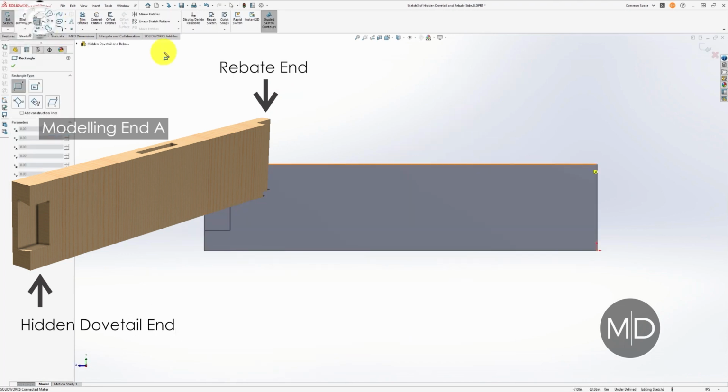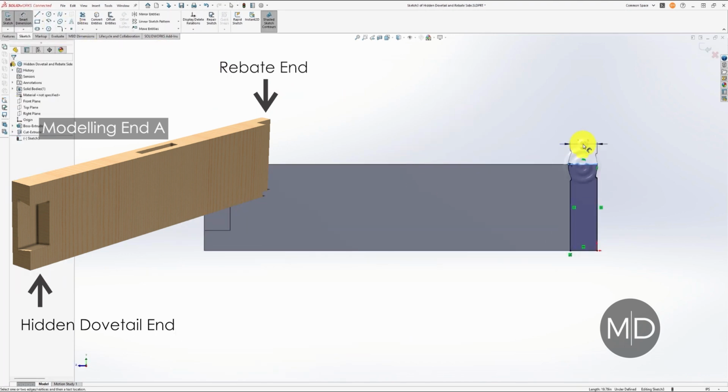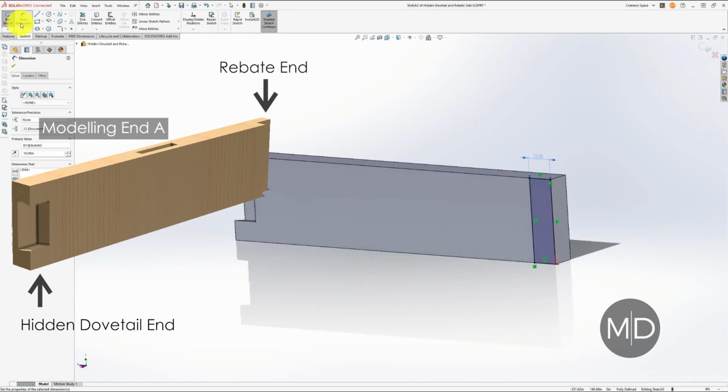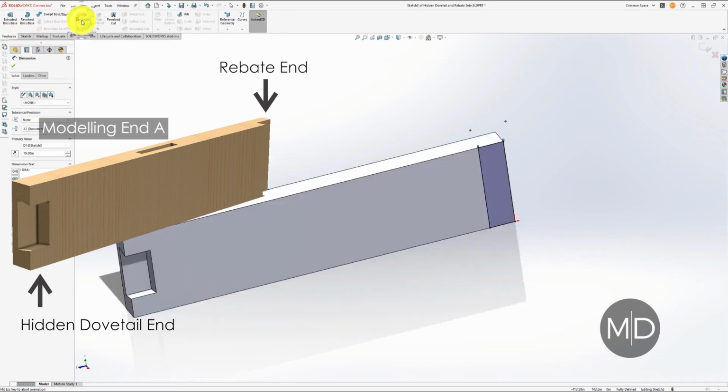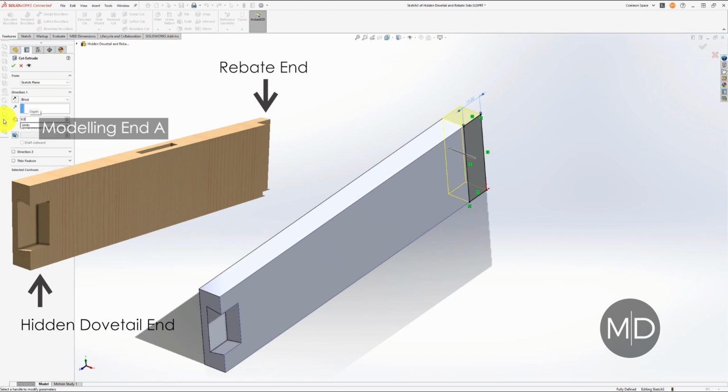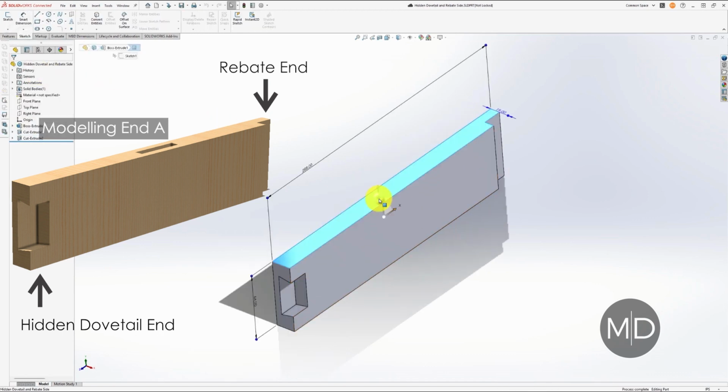From there, I'm just going to flip to the other side and mark out the rebate, which is just a simple rectangle on that face that will be the height of the timber, which is 64, and it'll come across 19 millimeters. Then I will cut extrude that down half the width of the timber, which is 9.5.